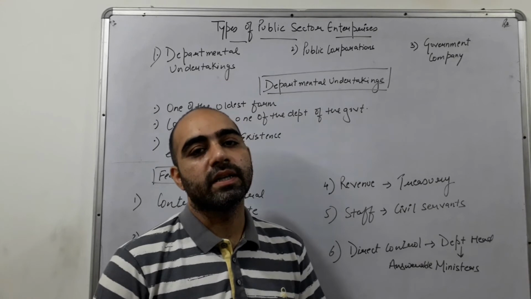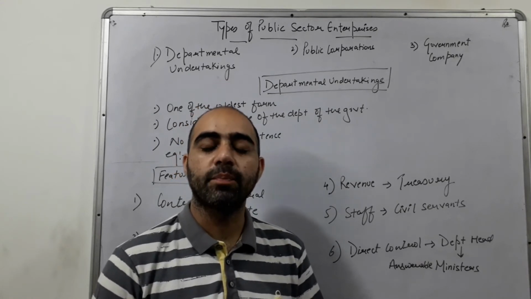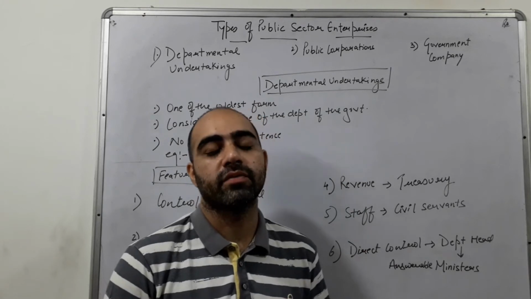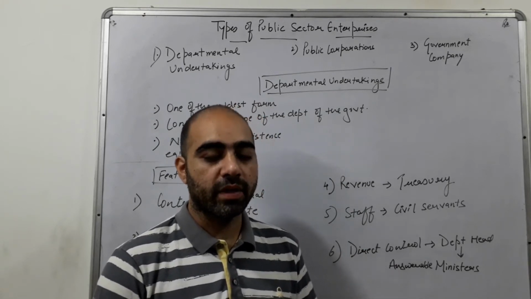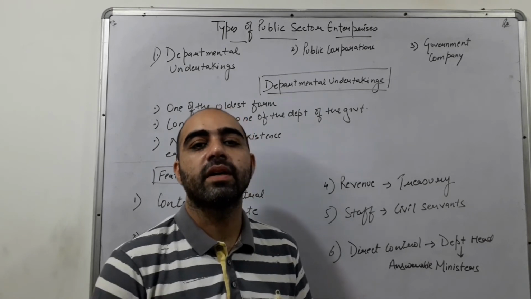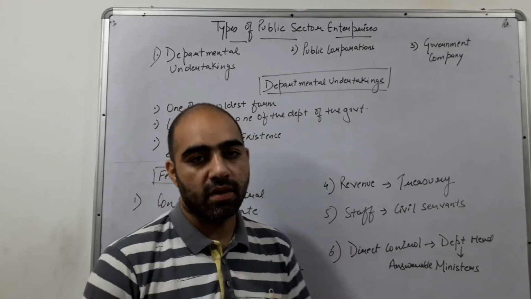Next point, point number 4 of the features, is revenue. These departmental undertakings usually generate revenues also, and all the revenues are deposited in the treasury of the government, which means the government's main account is operated to receive the revenue earned by all these departmental undertakings.